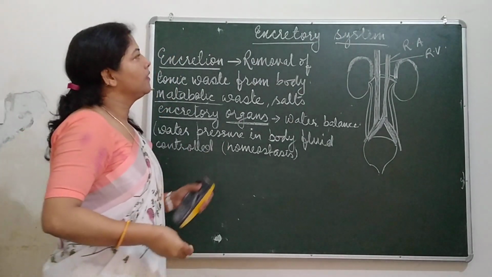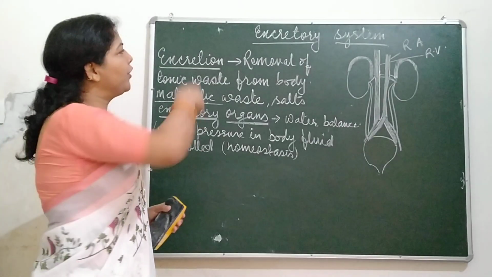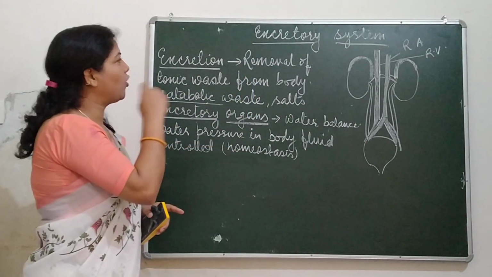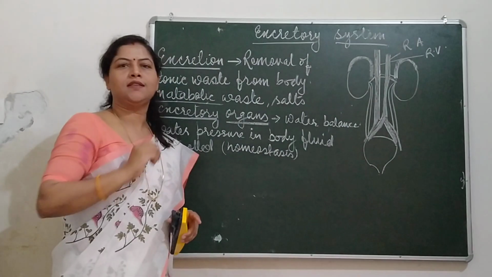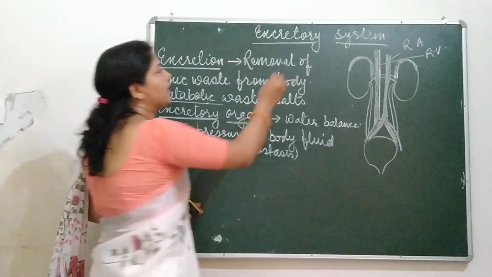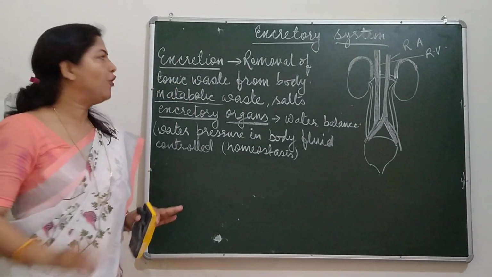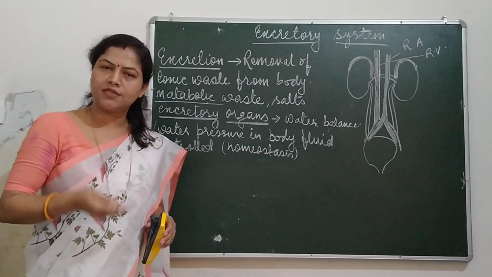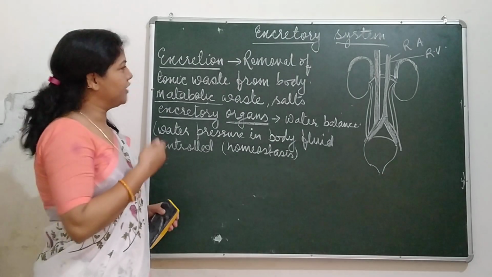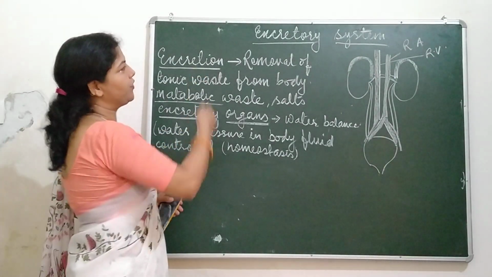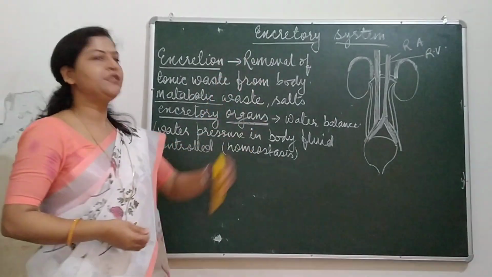Class. So now students, I'm going to explain the excretory system. This topic is in class 7 as well as in class 10. In class 10 we are going through the life processes. I have already made you understand nutrition, the digestive system, the respiratory system, and the circulatory system. So today I am going to start the excretory system.